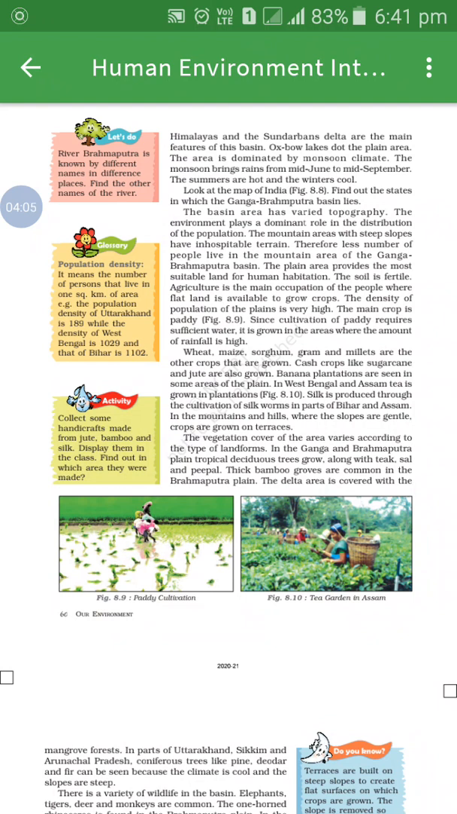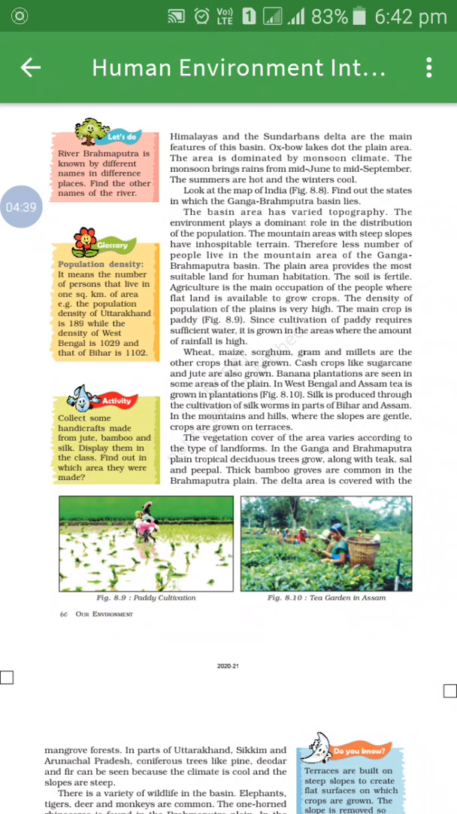The basin is dominated by monsoon climate. Underline this, student, properly. This basin is dominated by monsoon climate, as the monsoon brings rain from mid-June to mid-September. When does the monsoon bring rain? From mid-June to mid-September. And the summers are hot and the winters are cool over here.